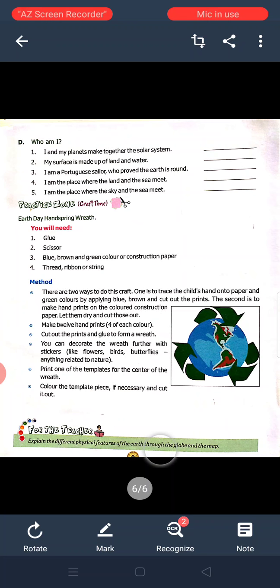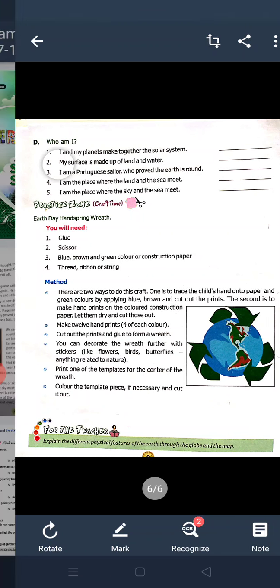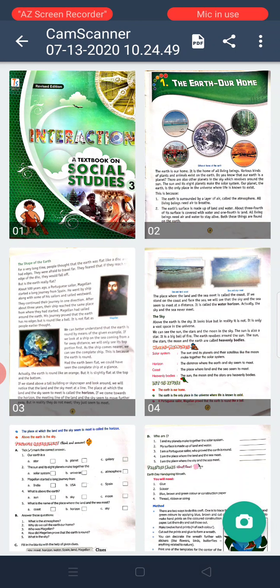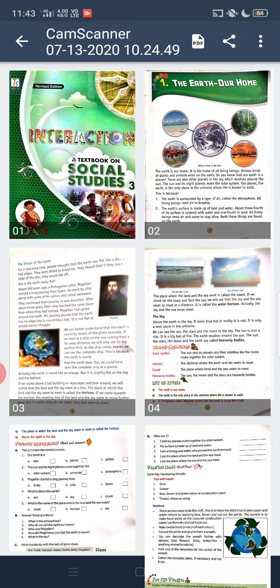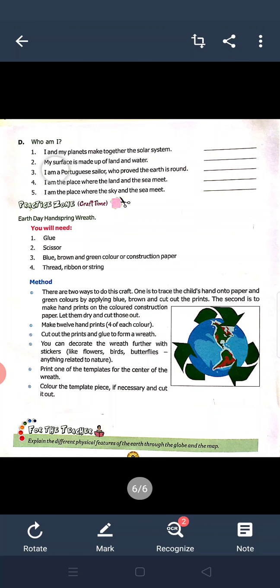Now D number questions here. Who am I? One number. I and my planets make together the solar system. Who makes the solar system? The sun.